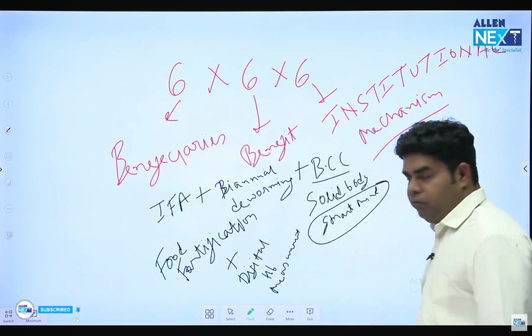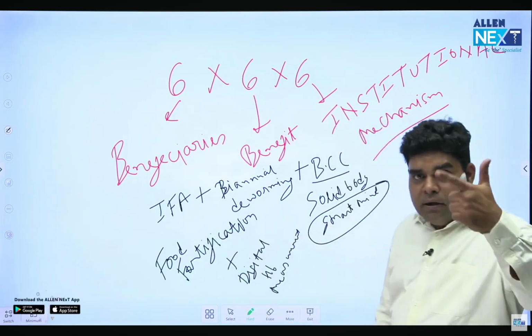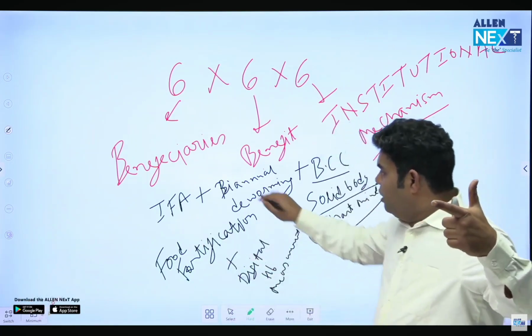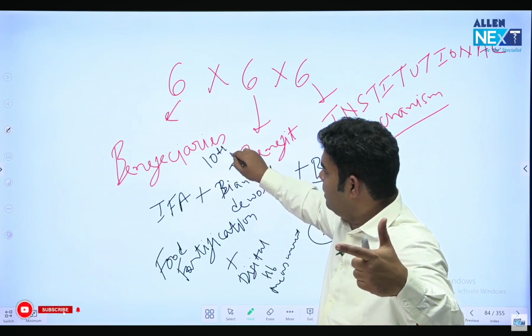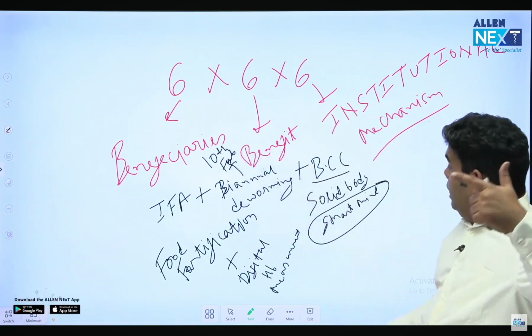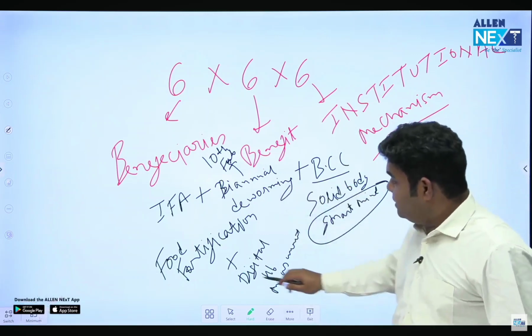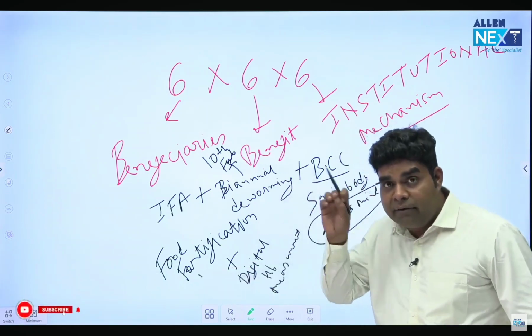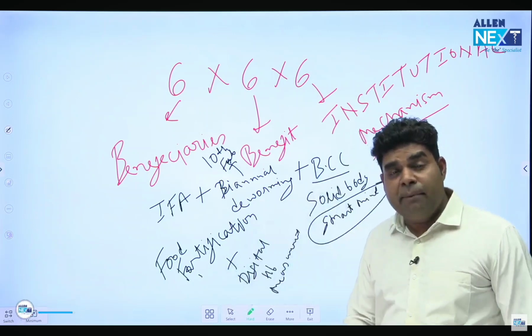So how many benefits did we find here? Iron folic acid and albendazole deworming, biannual. We do it on 10th February, National Deworming Day, and then on 10th August, 6 months later. The third benefit is BCC. The fourth benefit is food fortification, adding iron and folic acid in the food. The fifth benefit is digital hemoglobin measurement.